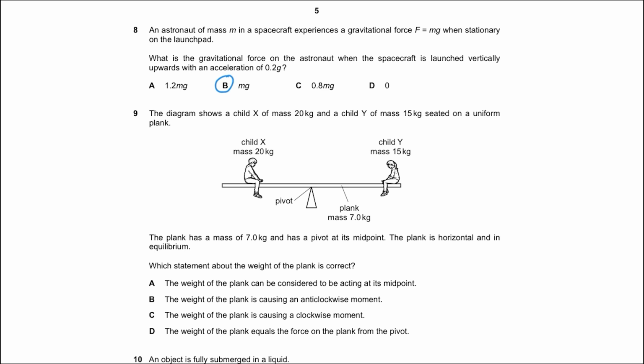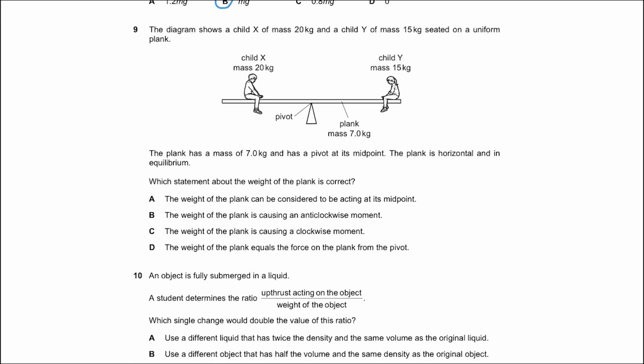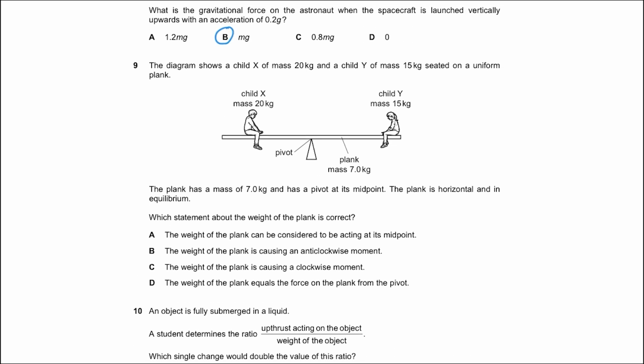Moving on to question number 9. Question 9 says the diagram shows a child X of mass 20 kilograms and a child Y of mass 15 kilograms seated on a uniform plank. The plank has a mass of 7 kilograms and has a pivot at its midpoint. The plank is horizontal and in equilibrium. Which statement about the weight of the plank is correct?